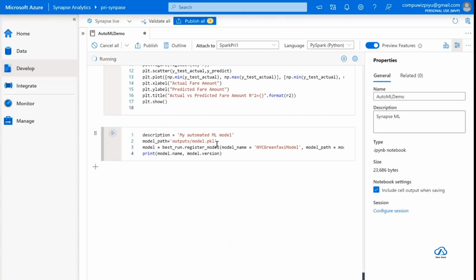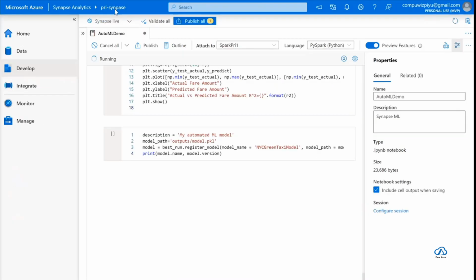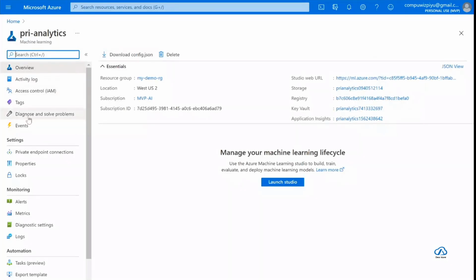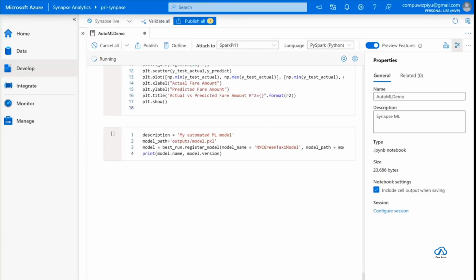Once your model is published, you can go back to the tab if you want to check, and you can see that the experiment has already been created and all the steps have been configured without even shifting between tabs. So all you created were two resources: one was a machine learning workspace, one was an Azure workspace, and then from within the Synapse Studio you were able to do so many things, right? Because it's slow and still running, I will directly show you how the output looks.